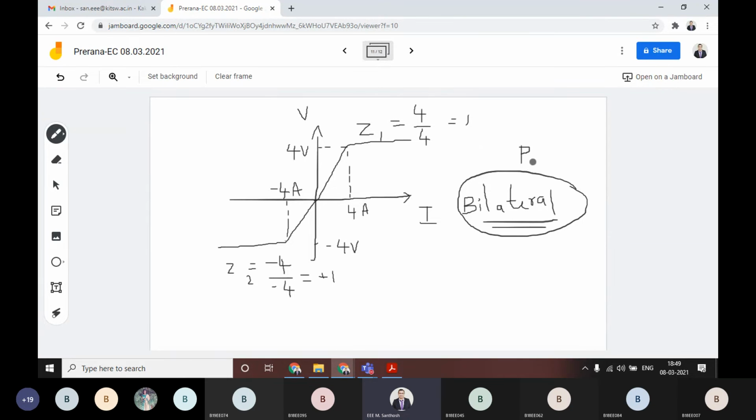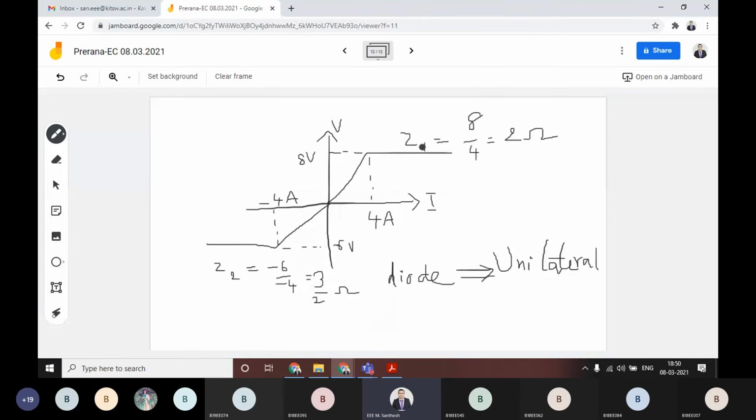Bilateral elements are R, L, C, whatever you call these kind of elements. If you reverse the polarity also, you will get the same impedance value. But in case of the diode, if you are talking, the impedance value may be different if you reverse the polarity.